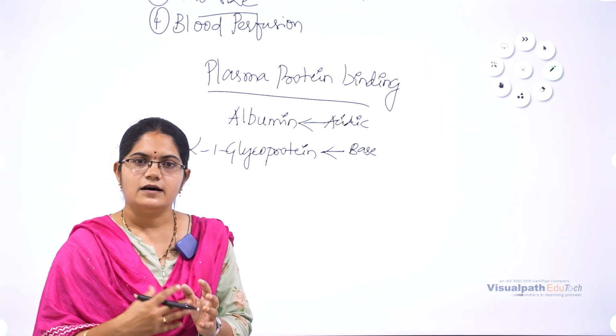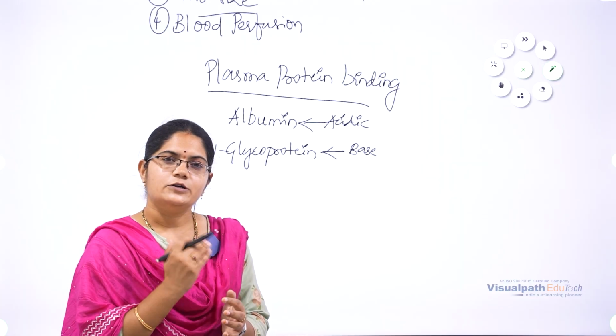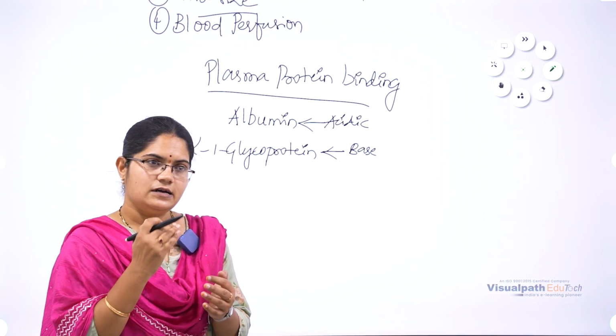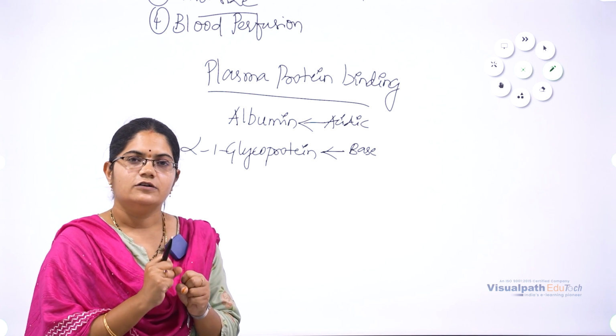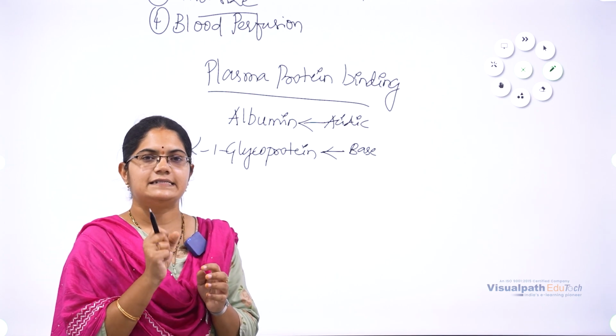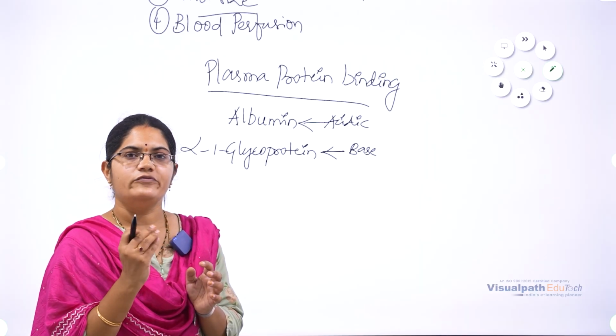Generally, some drugs are formulated in the form of controlled release systems. This controlled release system means the release of the drug will be controlled. Whenever it is required, it will release the drug. So they are formulated for some types of drugs.